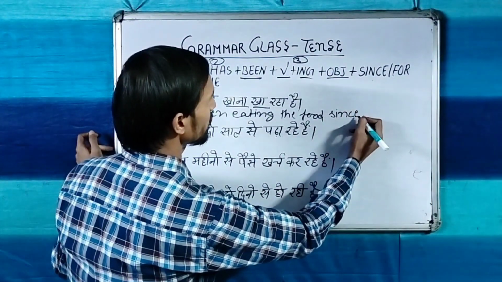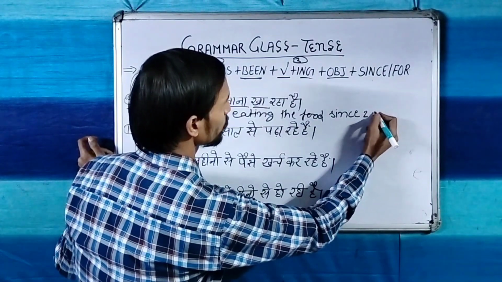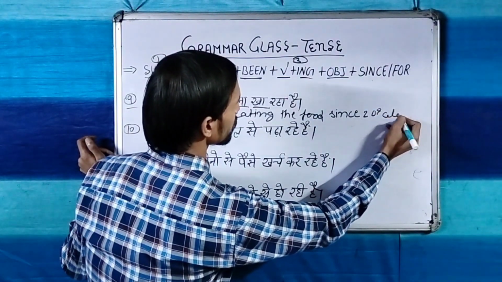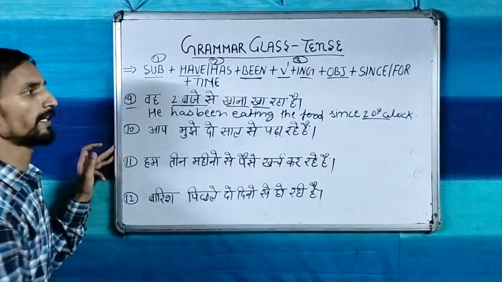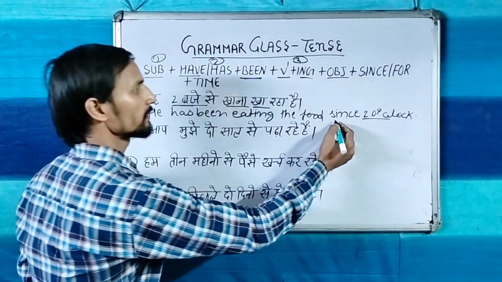He has been eating the food since 2 o'clock. 2 o'clock, this is the certain time, therefore we are using here since.